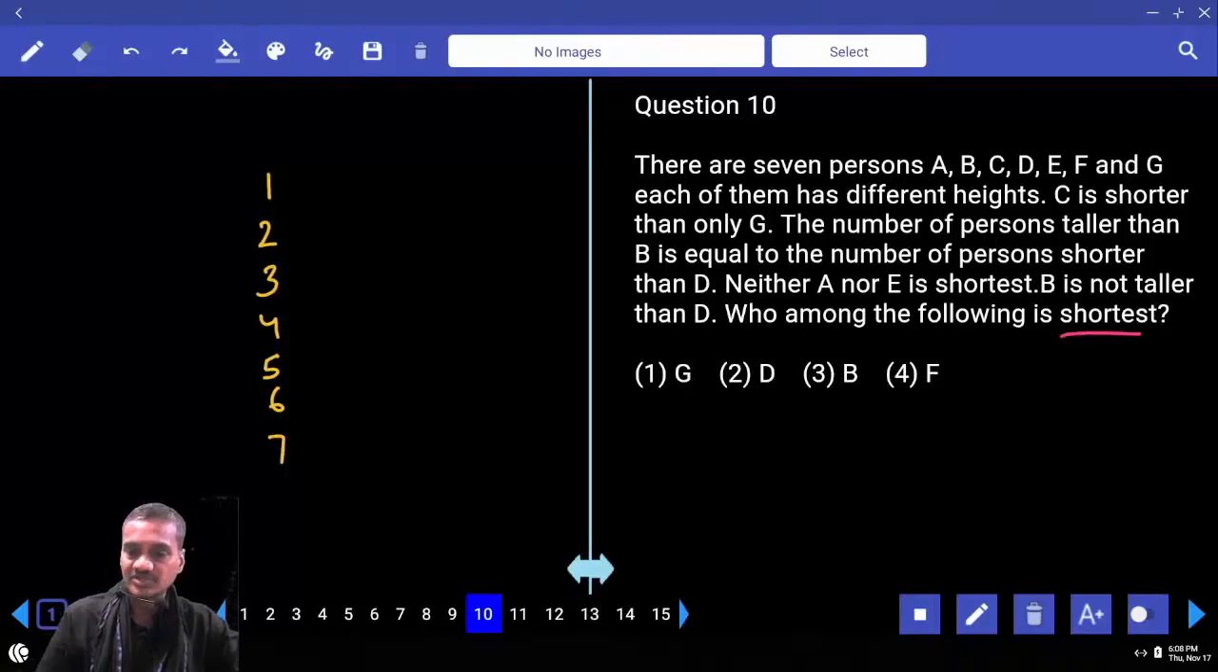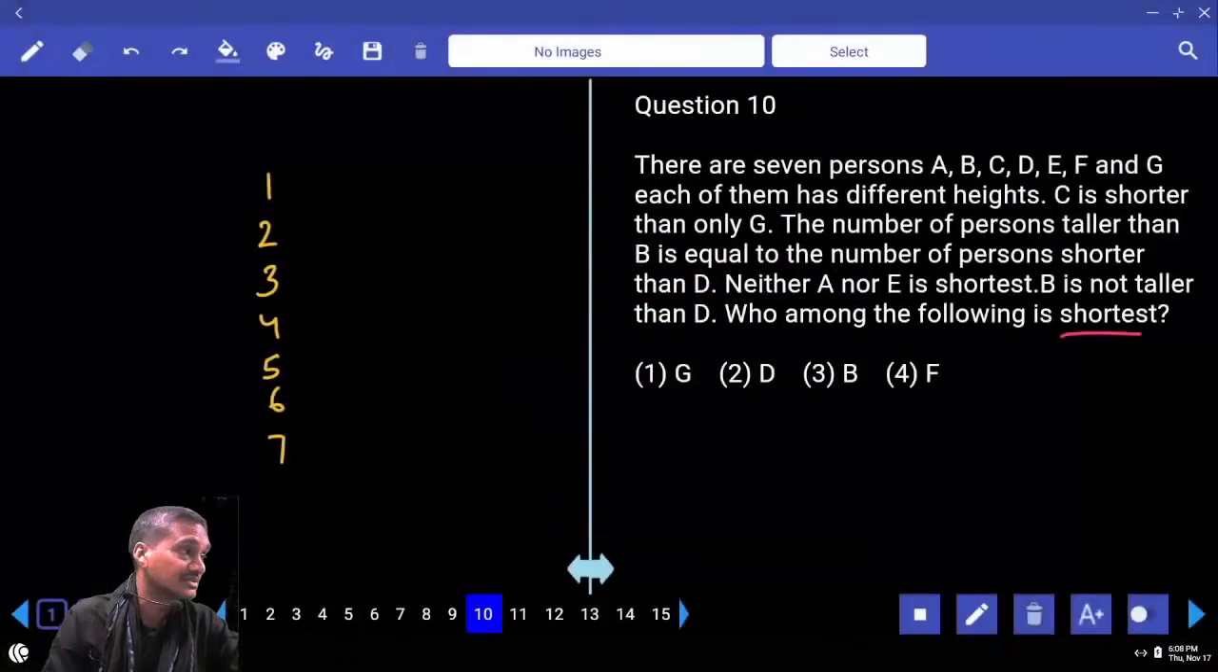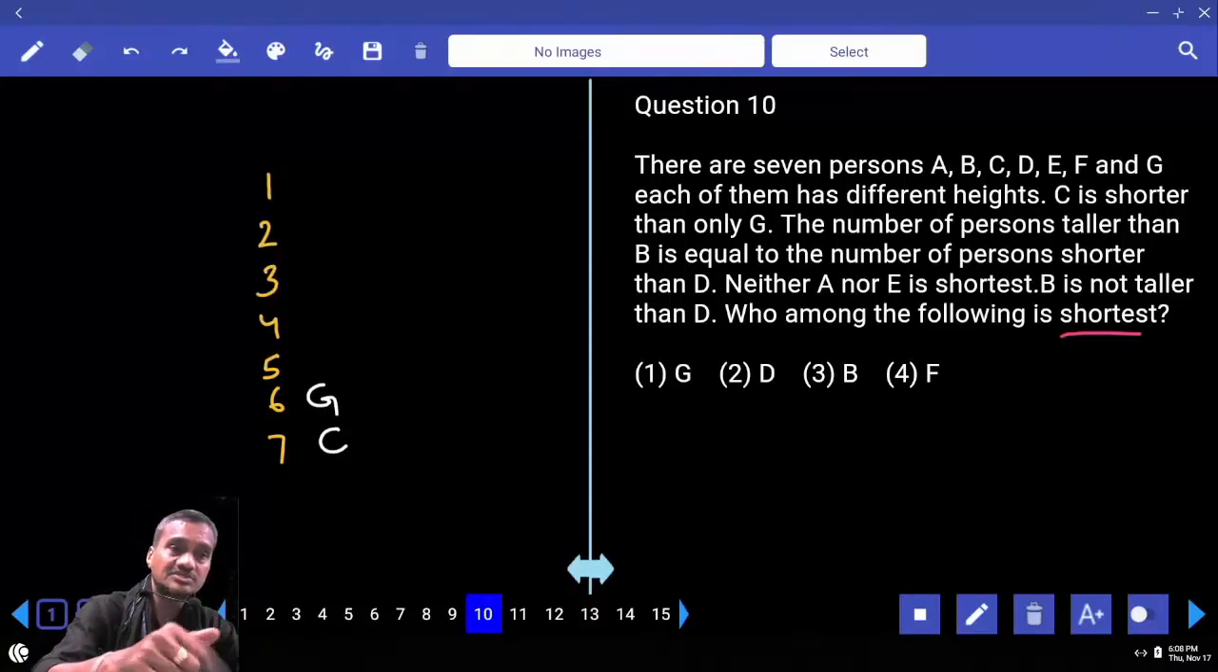Then, and C is shorter than only G. As C is shorter than only G, tell me where should this C and G be? Where should C be? C in 7th place, can G be in 6th place? Where should it be? Yes. G is taller than only C, so then we should write it like this.